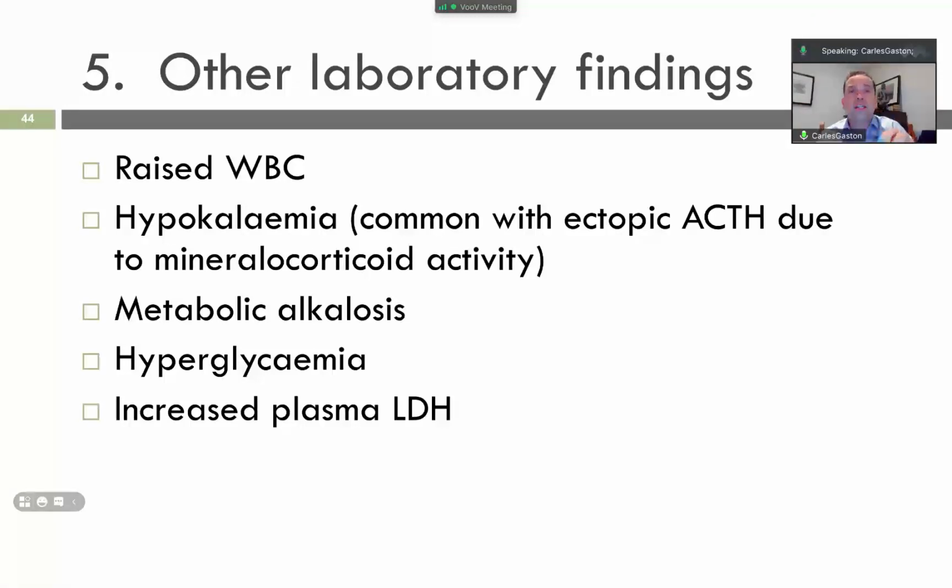Okay? So if you have these 5 laboratory findings, these 5 tests are indicative of Cushing's disease. So, summary of the diagnosis of Cushing's. We can suspect Cushing's syndrome based on the features that we just mentioned, right?